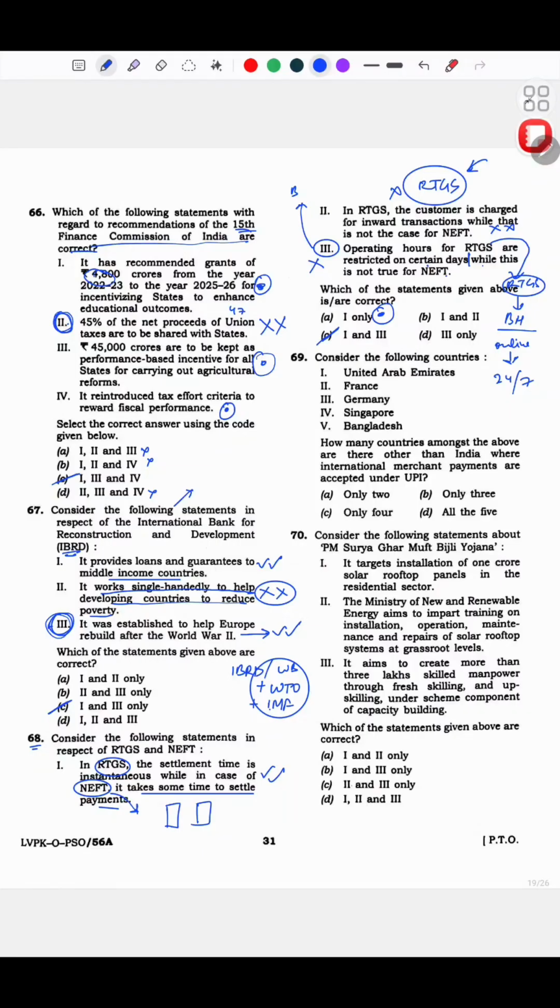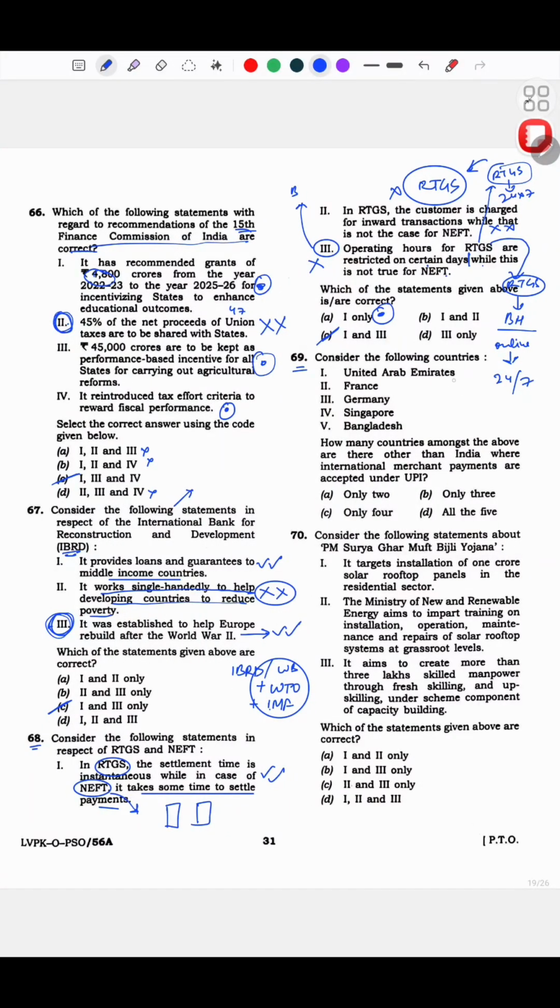So yeah, I still don't know if my logic makes sense. But okay, I even referred to the RTGS website, the RBI website, I went and I saw that it is 24/7 now. So I was like, okay, I must be wrong.